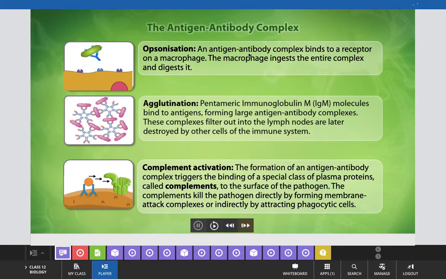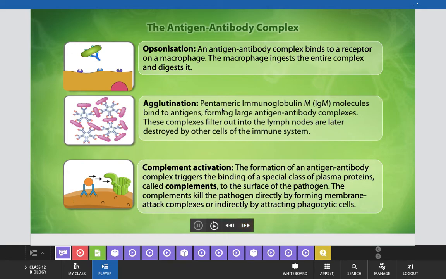Opsonization: an antigen antibody complex binds to a receptor on a macrophage. The macrophage ingests the entire complex and digests it. This is one type of antigen antibody complex reaction, and in that way they phagocytically digest the microbe. Now another type of reaction of that antigen antibody complex?